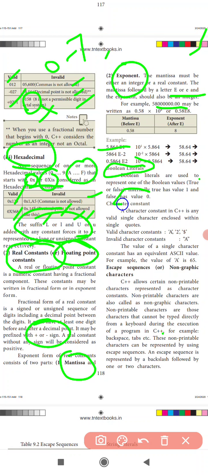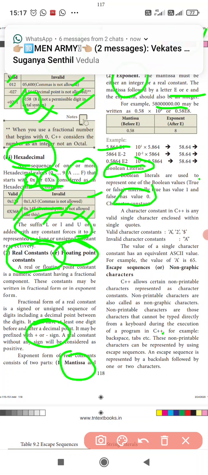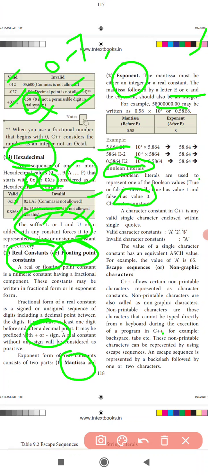Then character constant, what does it mean? A character constant is a single character enclosed in single quotes. In case of a string, it is in double quotes, containing one or more characters. So this is called a character constant. There are valid character constants, and invalid ones also.